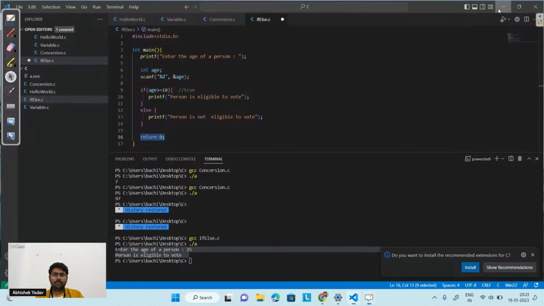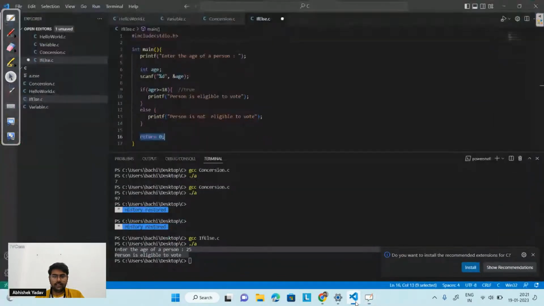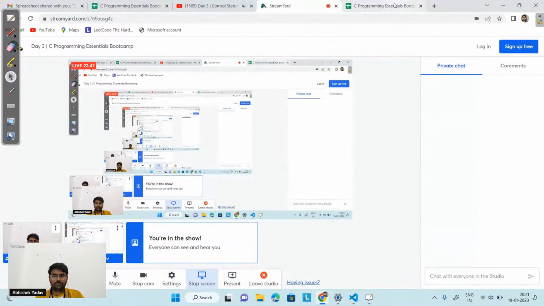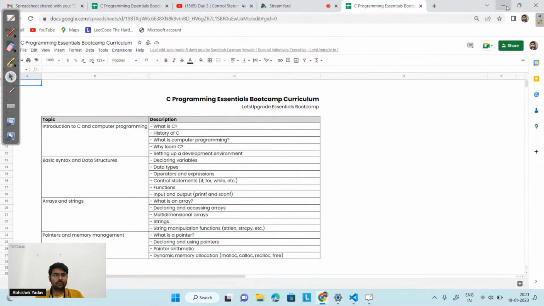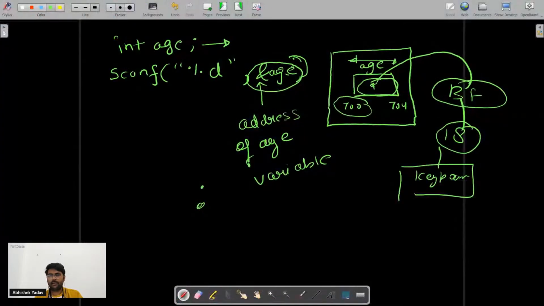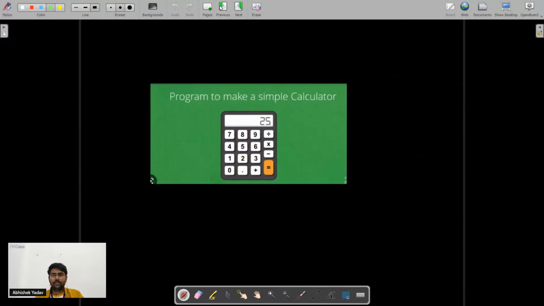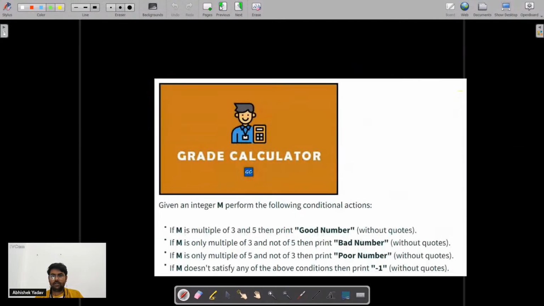So the next program is a simple one. Okay, let's see this time who answers first. So yeah, this one, previous. Okay, so we will talk about this one.